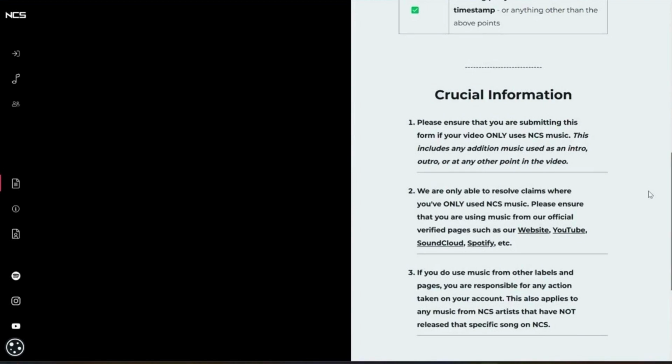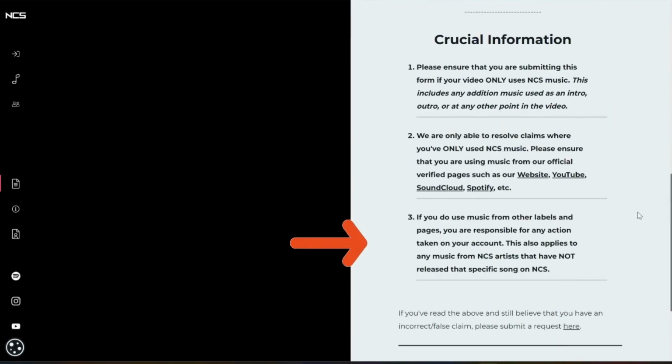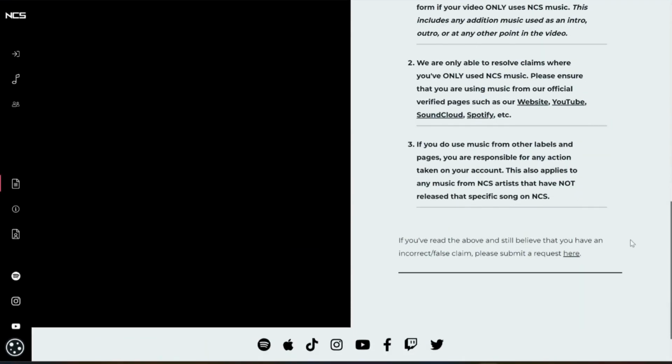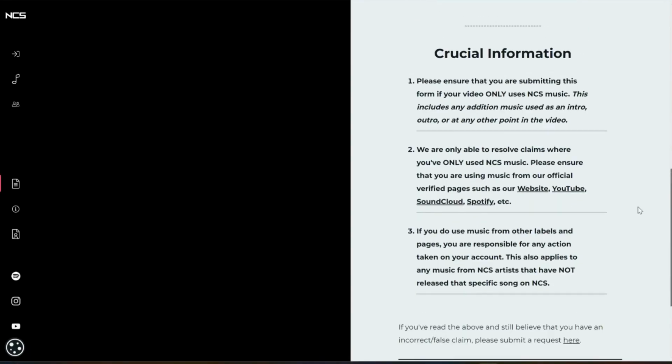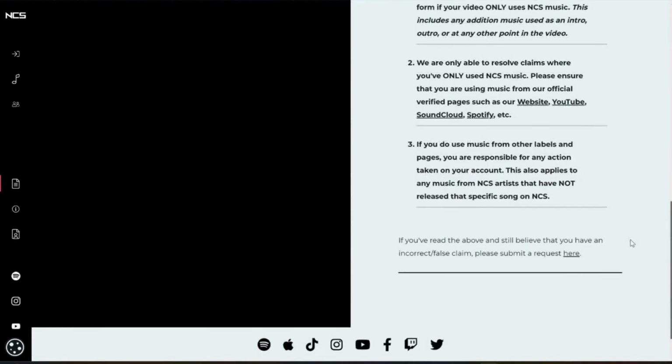Please ensure that you are using music from our official verified pages, such as our website, YouTube, SoundCloud, or Spotify, etc. And then lastly, number three, if you do use music from other labels and pages, you are responsible for any action taken on your account.